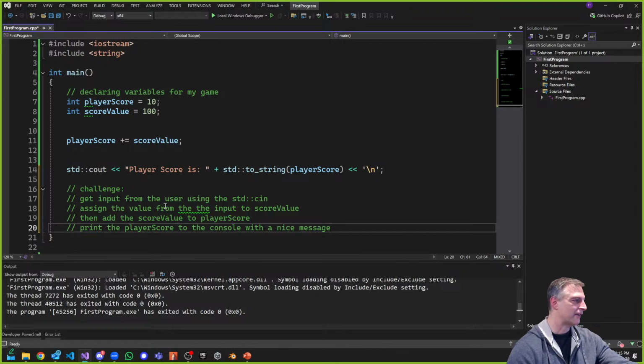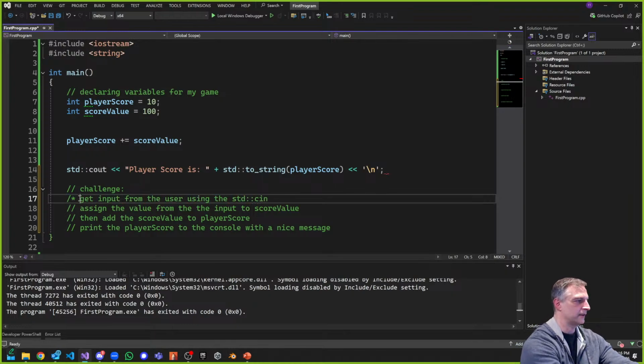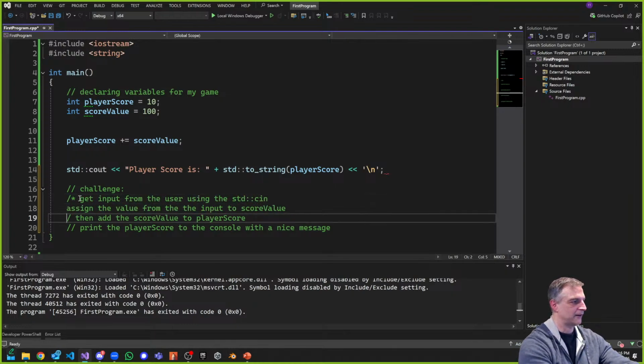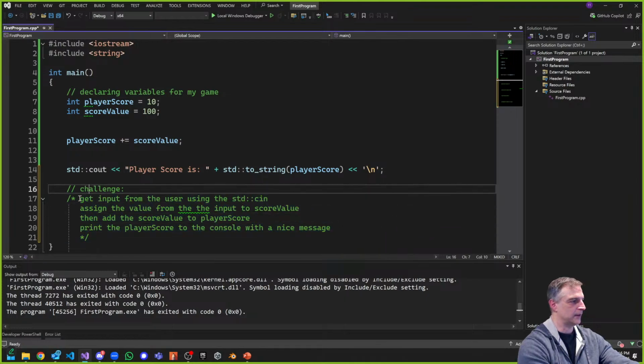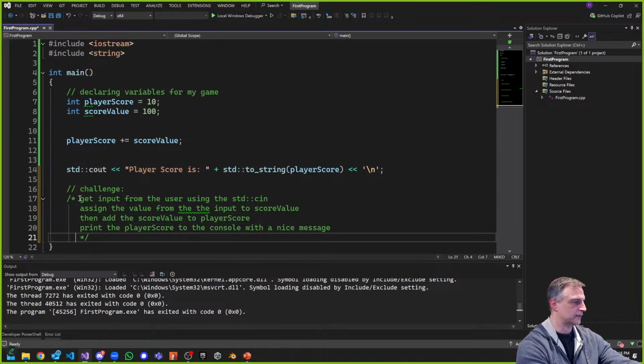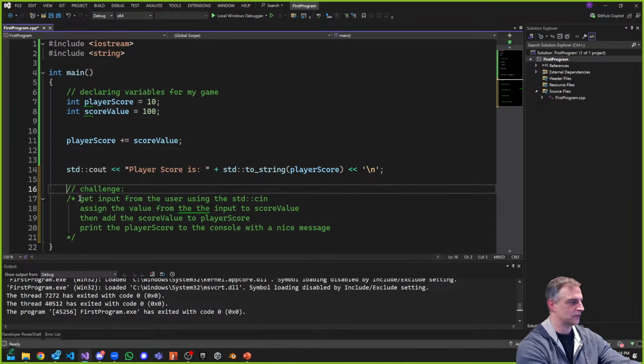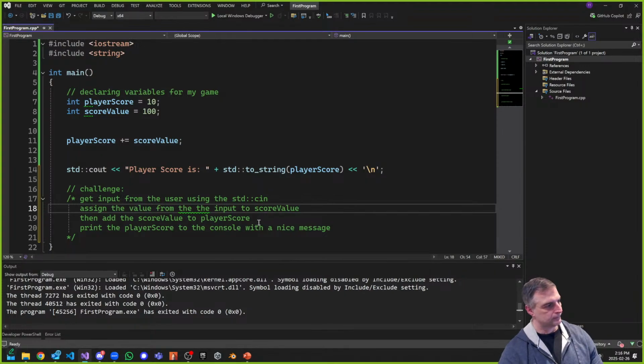How could I have written this differently? Well, I could have written it as multi-line comments. Be careful about multi-line comments, because one thing that happens is it also makes my curly brace a comment as well. But I could do multi-line comments. This is my challenge to you guys. Let's see if you can handle it. It's not a big challenge.